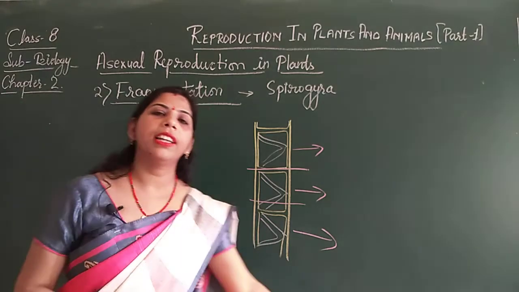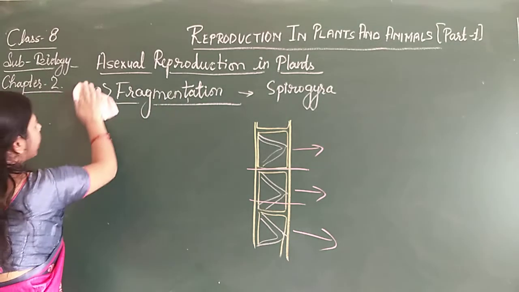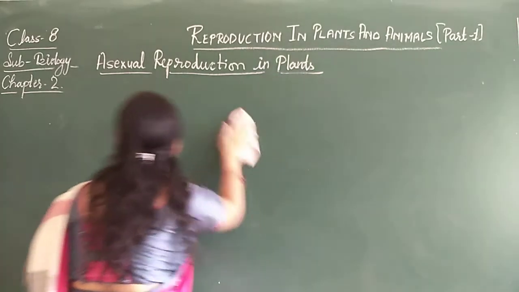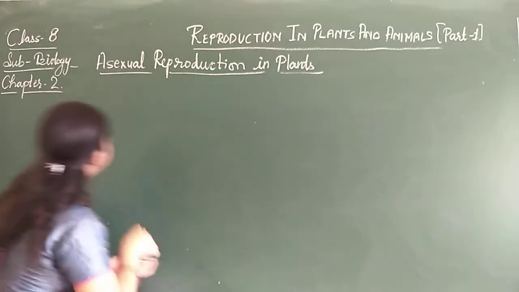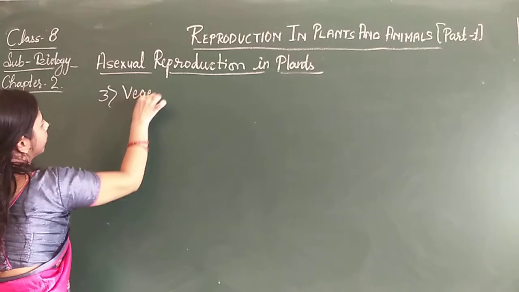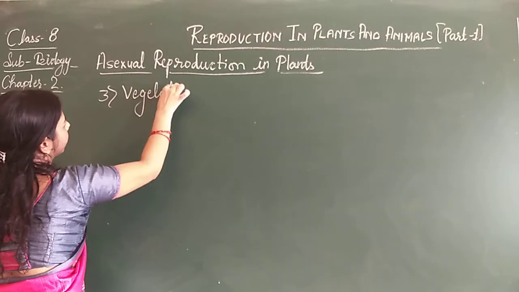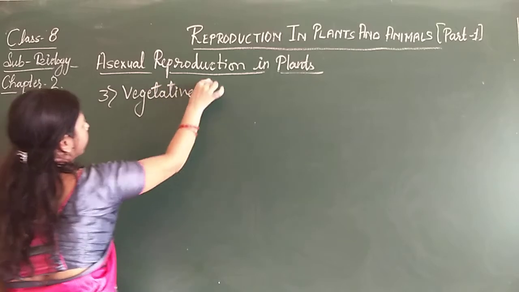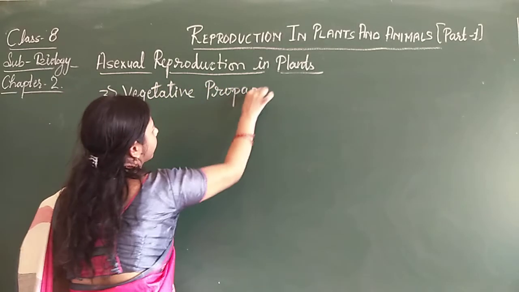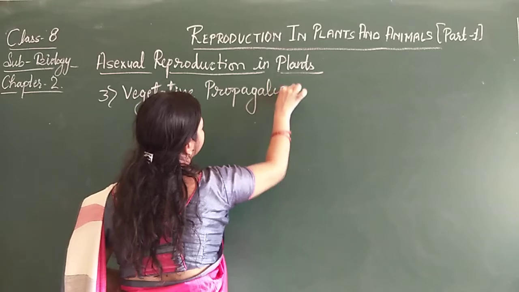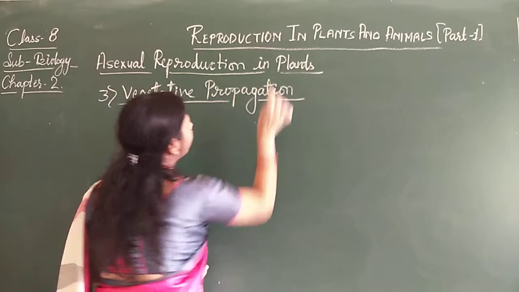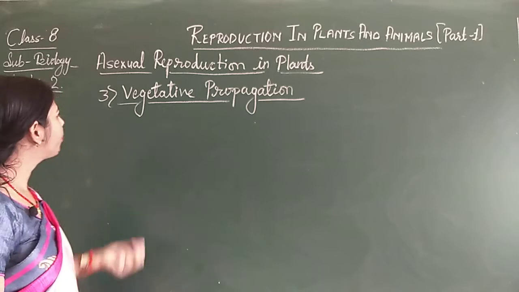Now let's start vegetative propagation, the third part of asexual reproduction in plants. First, what is vegetative propagation?